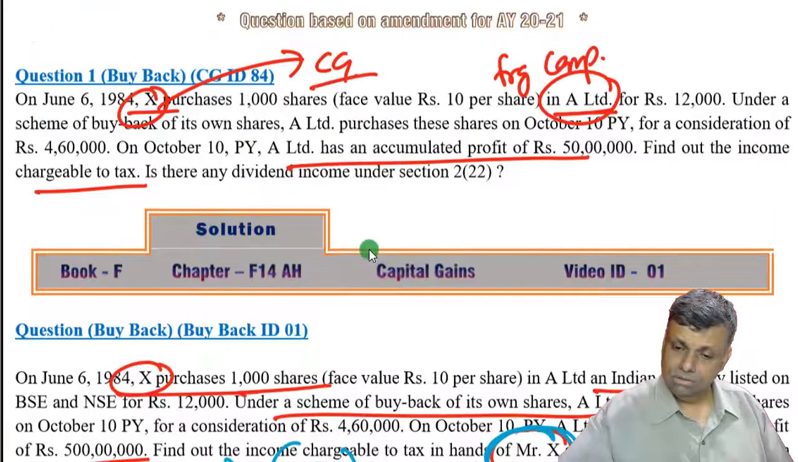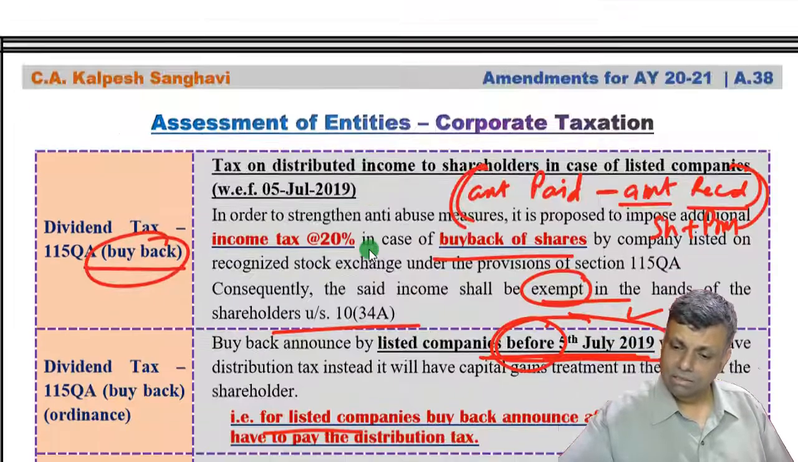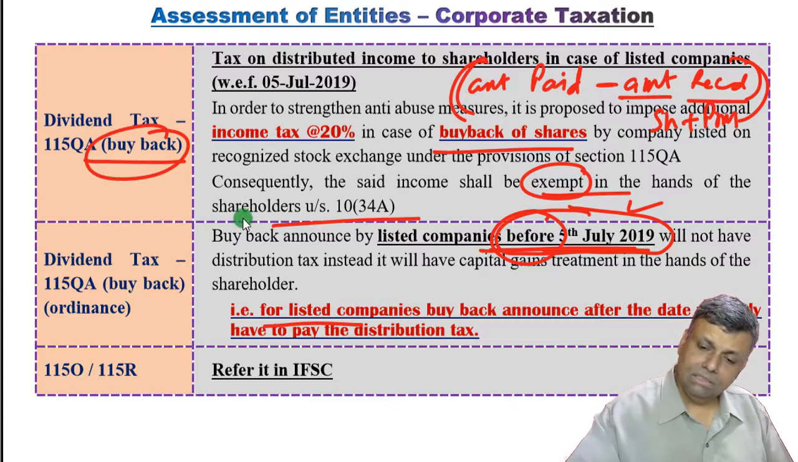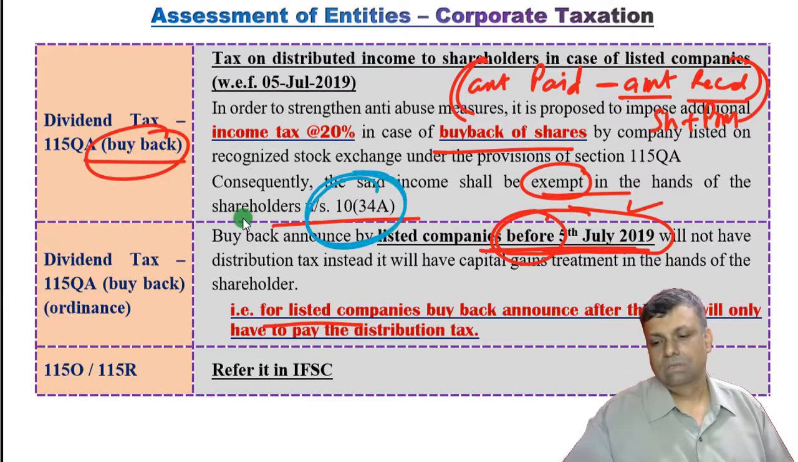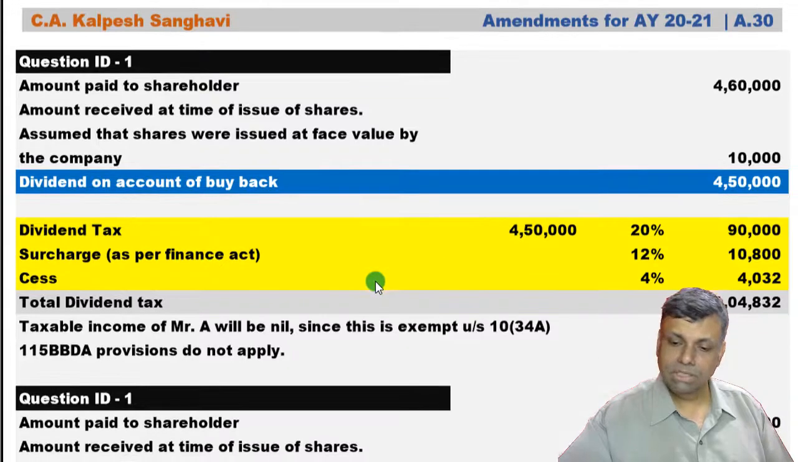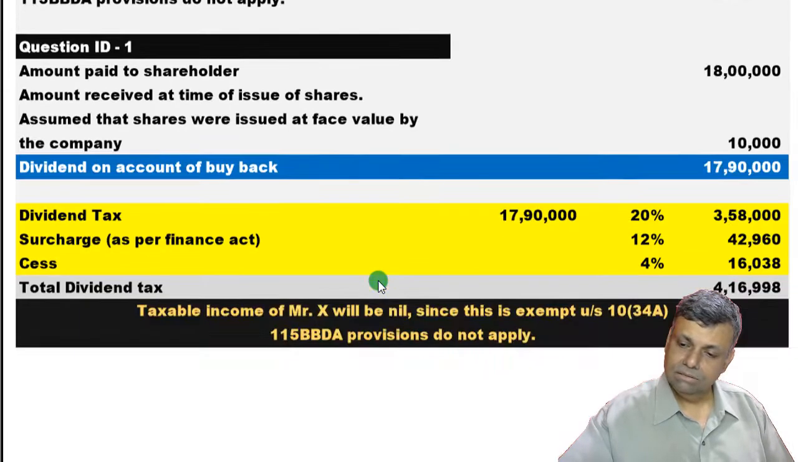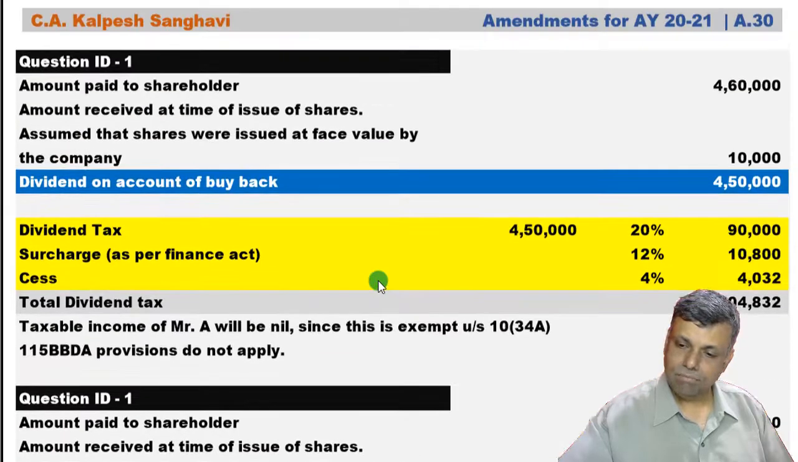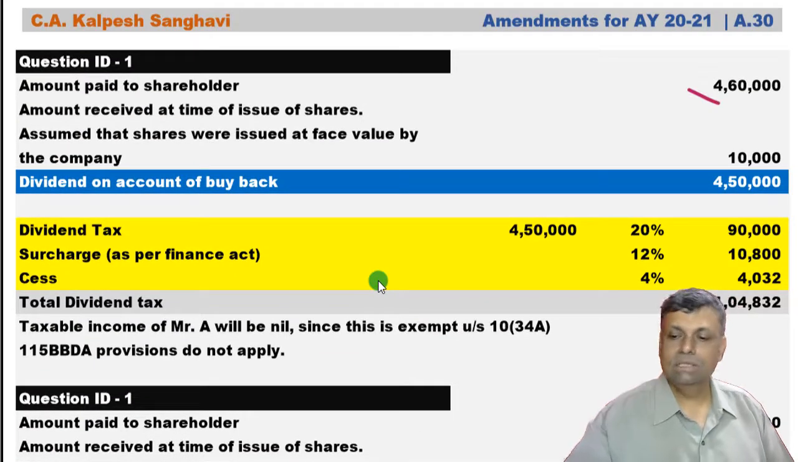Okay, so see, this is already stated here. This is exempt under 10(34A). So it is not 10(34), and that's the reason 115BBDA provisions will not apply to this particular dividend. It will not apply. That is one of the key points that should be kept in your memory. Okay, so see this amount, 4,60,000.